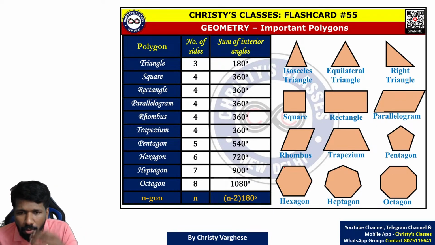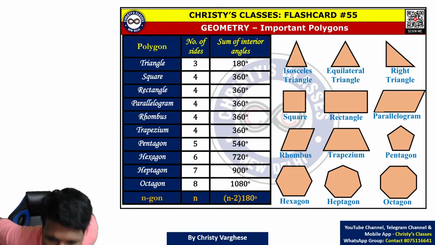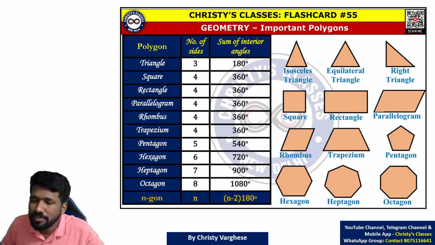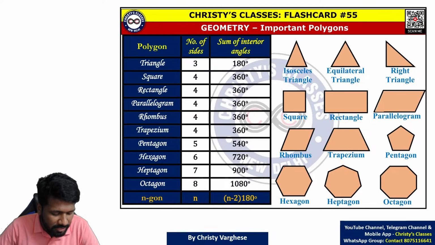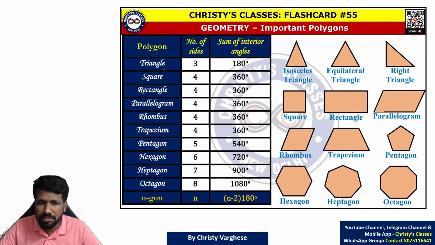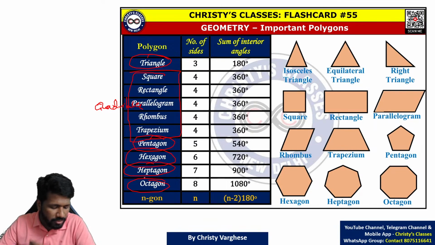Now, important polygons. What is a polygon? All of you know, na? A polygon has three or more sides, and according to the number of sides, we call the polygon by different names. Triangle means 3-sided polygon. Square, rectangle, parallelogram, rhombus, trapezium, all these are called quadrilaterals. Quadrilaterals are 4-sided polygons. Pentagon means 5-sided, hexagon means 6-sided, heptagon means 7-sided, octagon means 8-sided.